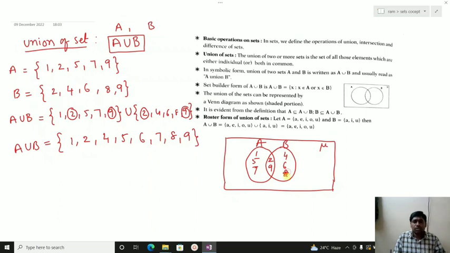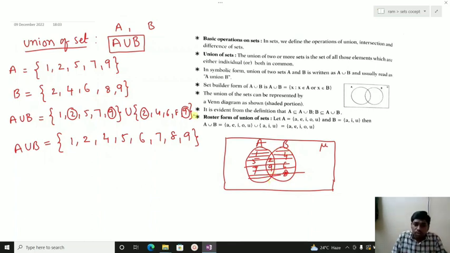While performing the union operation, we have to shade the sets in such a way that the whole region is shaded. With a pencil we shade it so the numbers written with the pen remain visible.